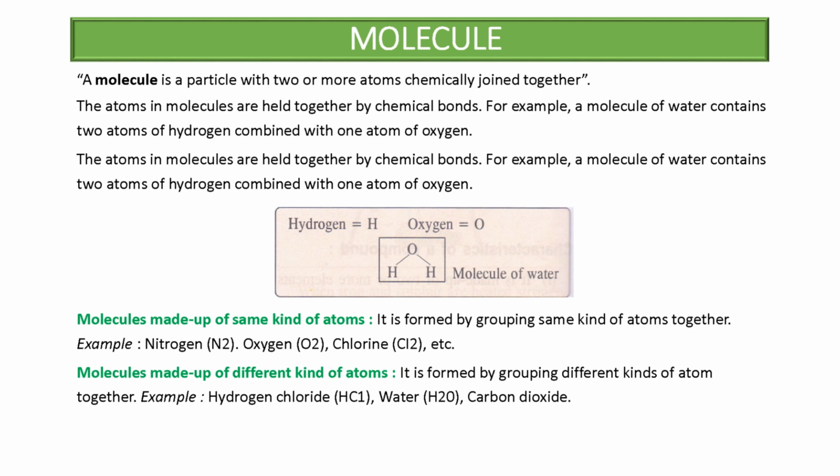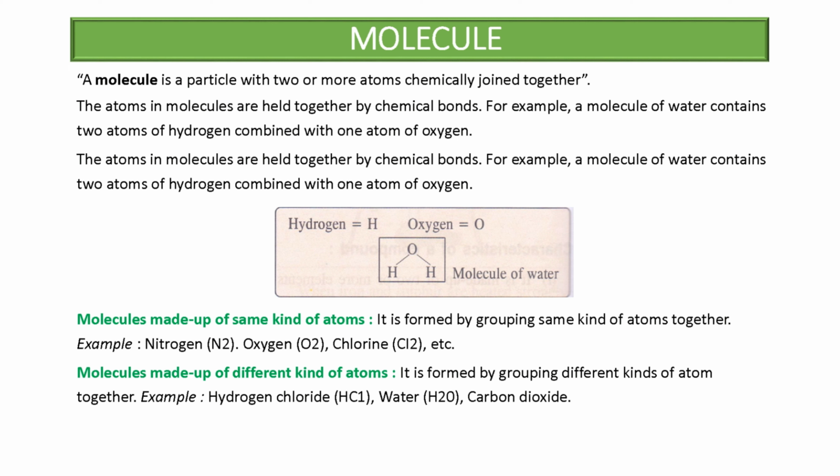The next topic is molecule. A molecule is a particle with two or more atoms chemically joined together. When two or more atoms chemically combine, they form molecules. So you can say a group of atoms is a molecule in simple words, or as the definition says: when two or more atoms chemically combine together, they form a molecule.